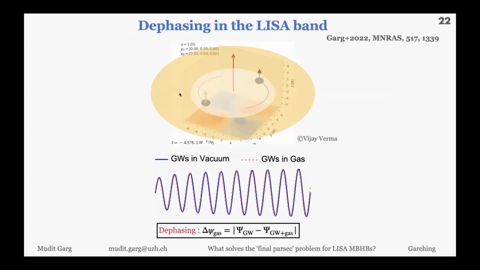At this point, what most people do is calculate the cumulative dephasing from the initial observation to the final observation, which is a good first step. However, dephasing has a problem because it can be mimicked by many processes. So my collaborators and I thought about how to go beyond this.